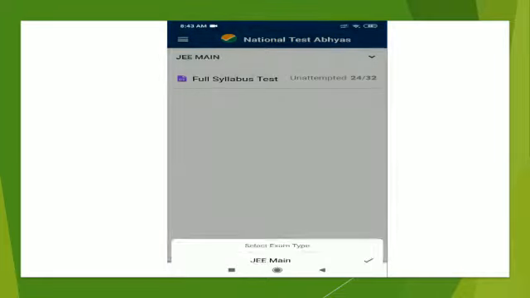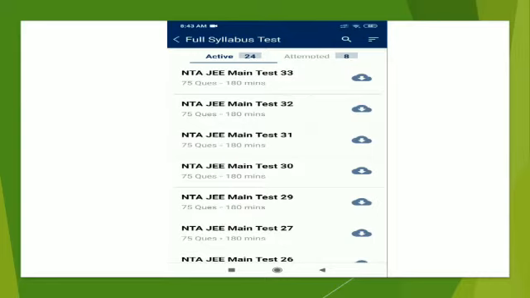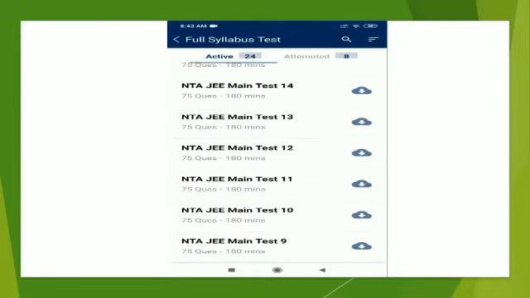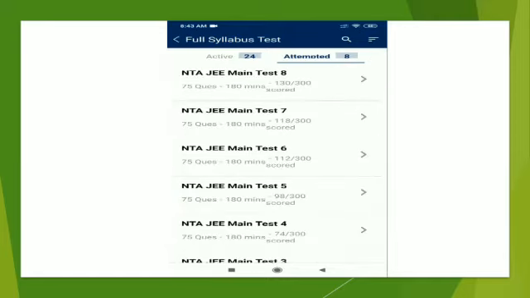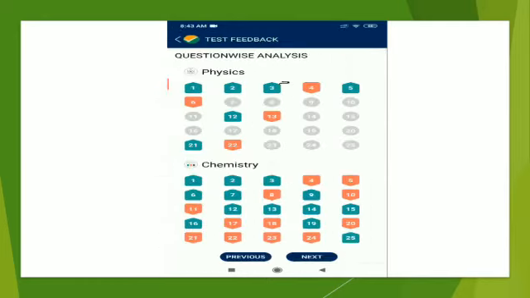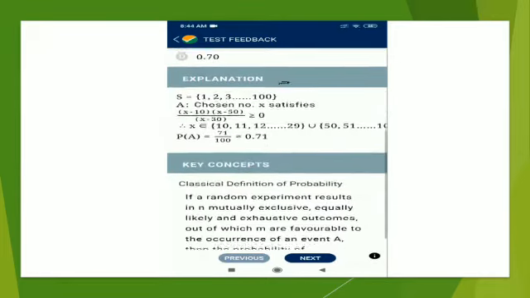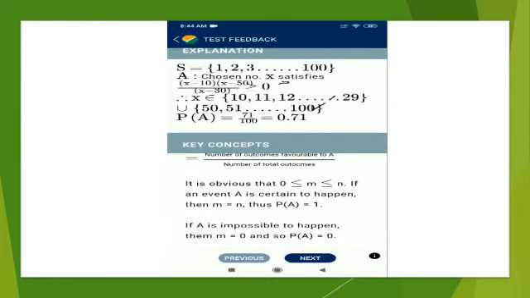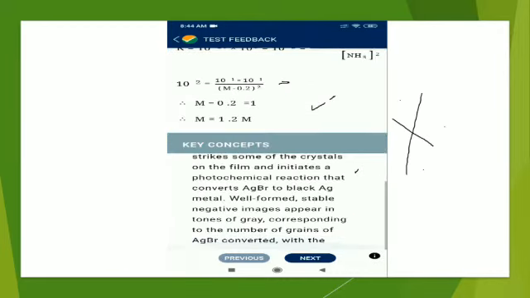So as you can see, they have about 24 or 32 tests. They have JEE Main and NEET also. I've just attempted 8 of them to see the solutions. I'm sorry, my marks would be somewhat low, just don't care about those. And they have solution-wise answers, and they have explanations and key concepts that you must take note of. It is a very, very important tab.